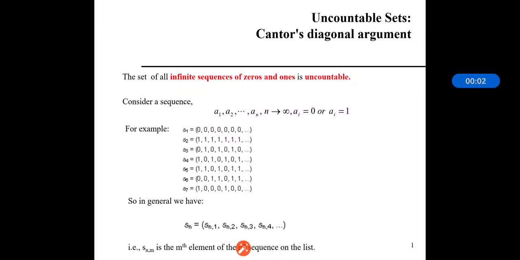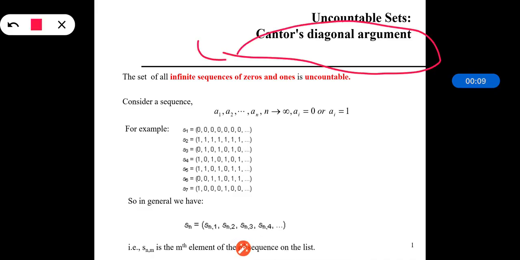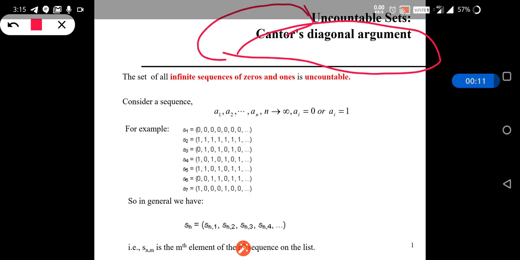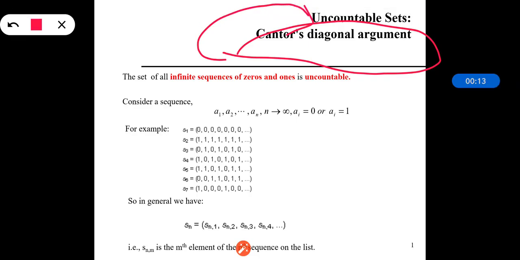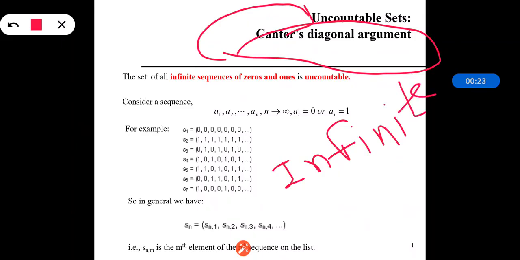So dear students, our next topic is Cantor's diagonal argument. Actually, this Cantor's diagonal argument is mainly used for uncountable sets. We have seen the various types of sets, right? If you remember, there is one particular set which is called an infinite set. What is an infinite set? The set which is not countable is called an infinite set. And from that concept, this uncountable set is coming.